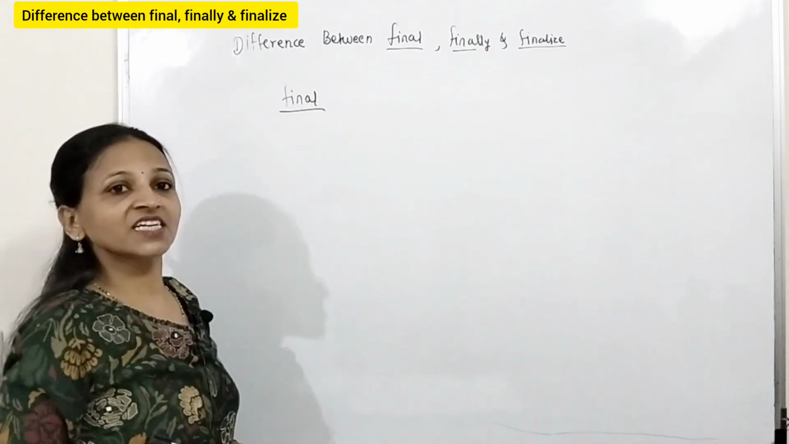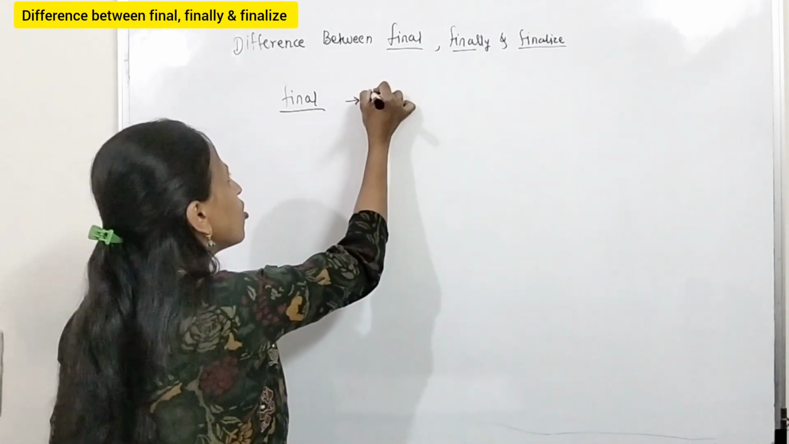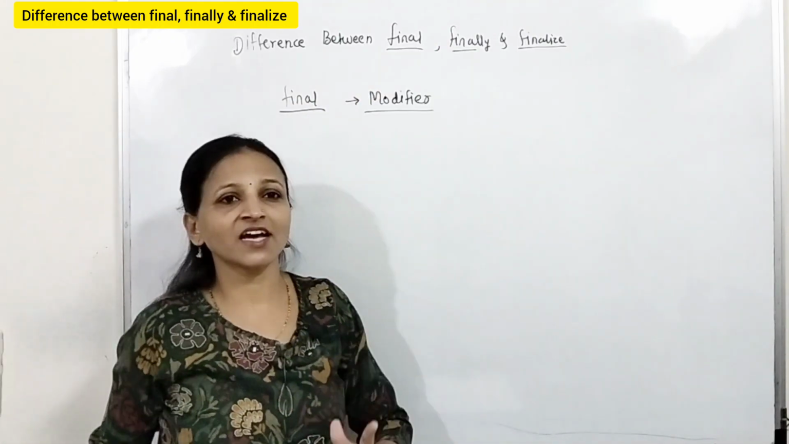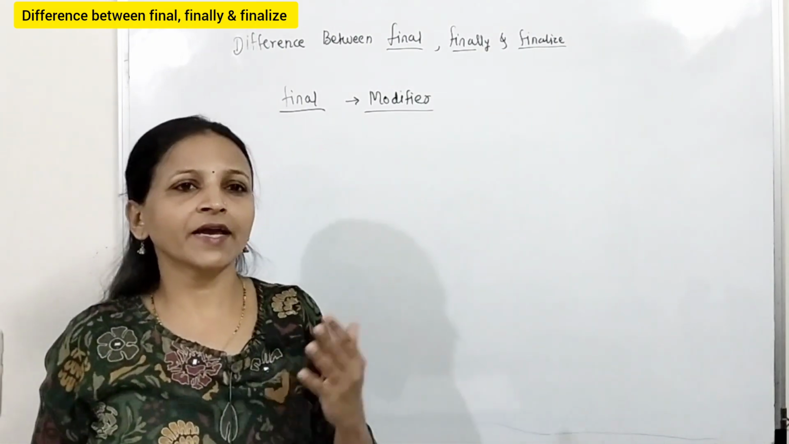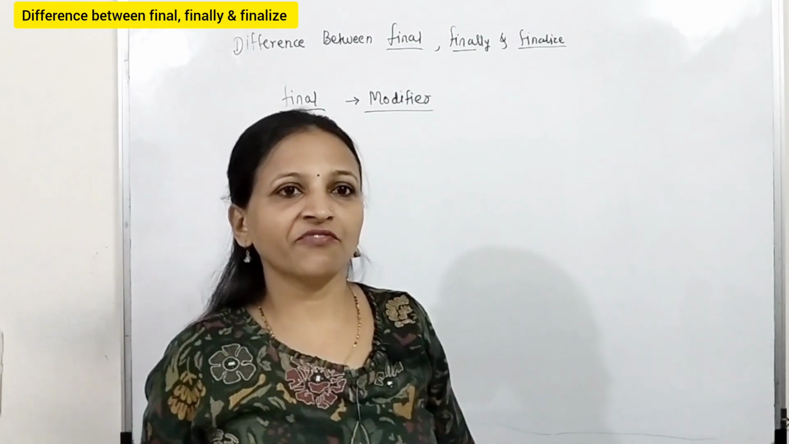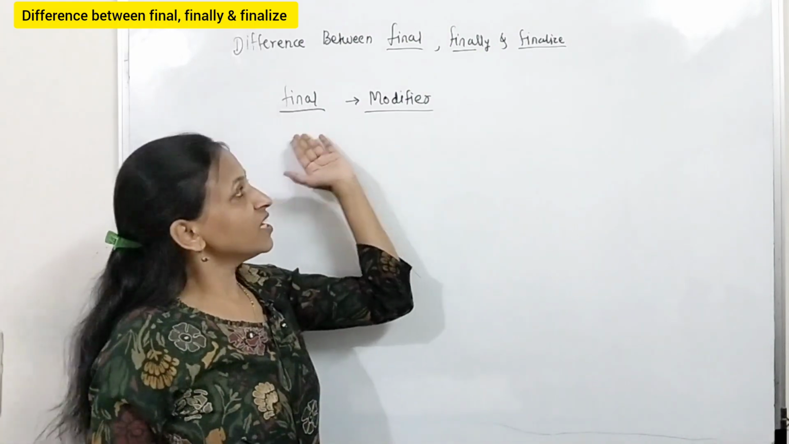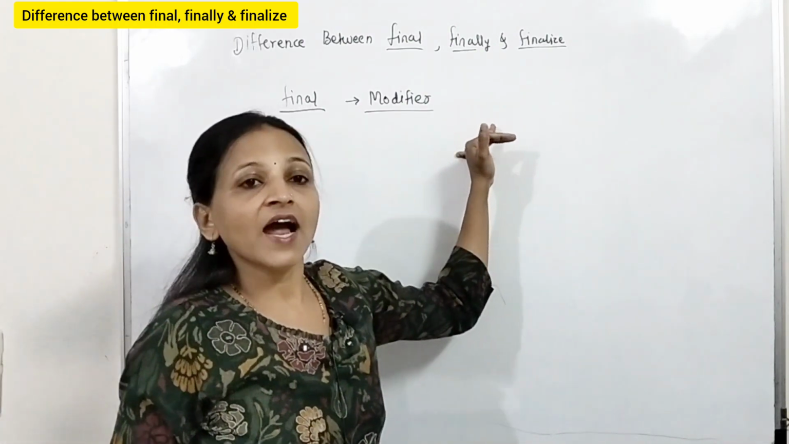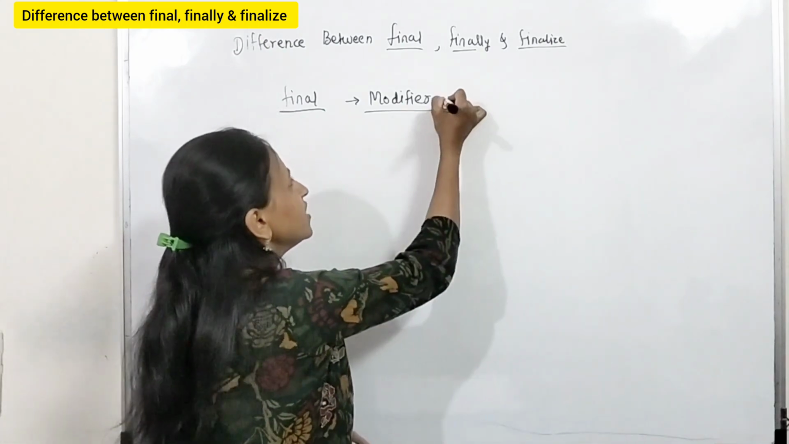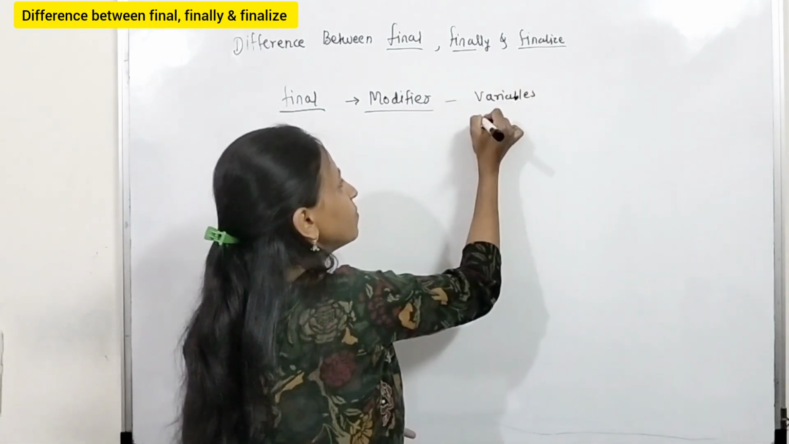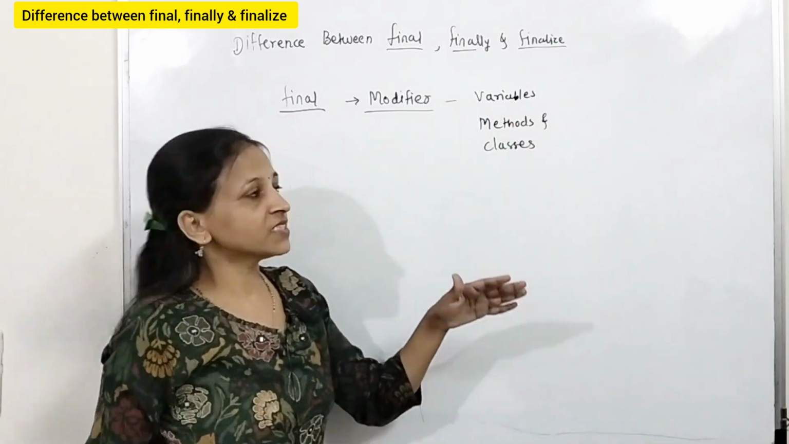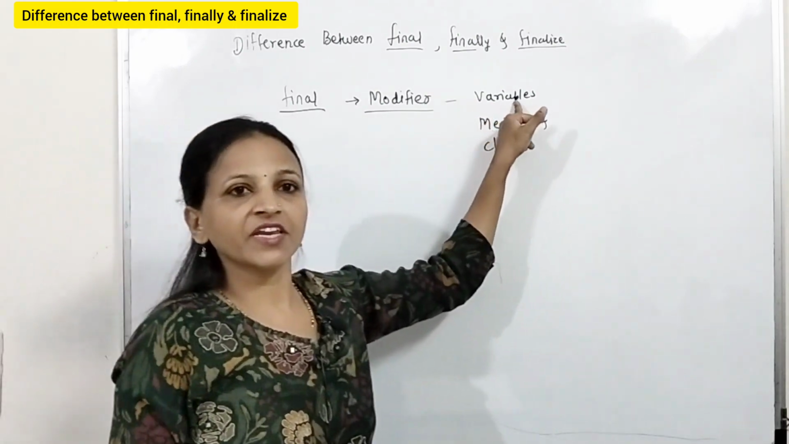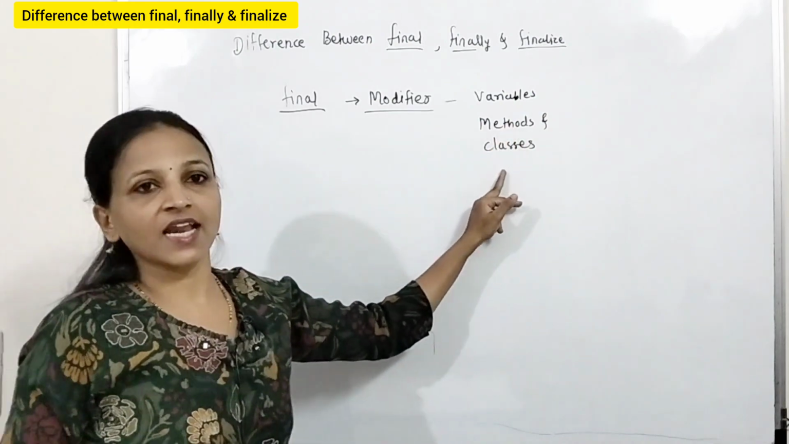First, final is a keyword. Actually, it is a modifier. You know, Java has multiple modifiers like public, private, protected, and static is also a modifier. In the same way, final is a modifier that is applicable to variables, methods and classes. It means we can use the final modifier along with variables, methods and classes.